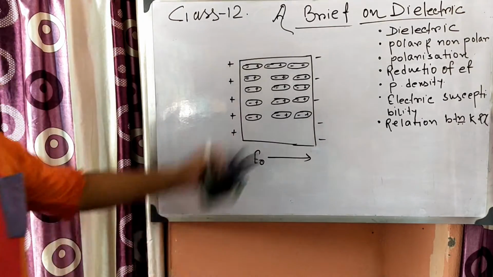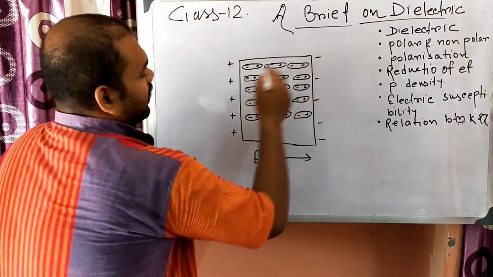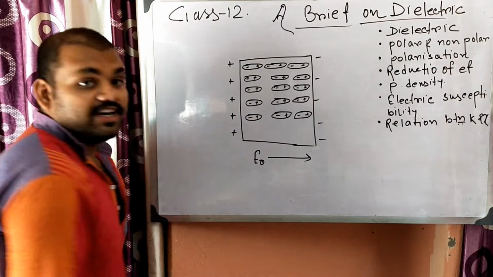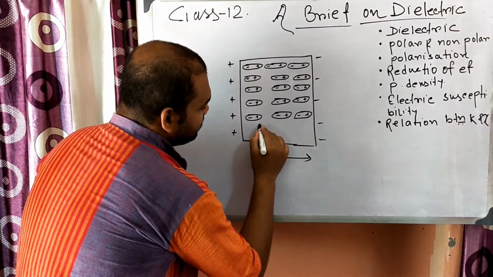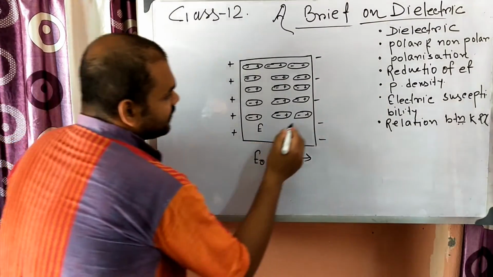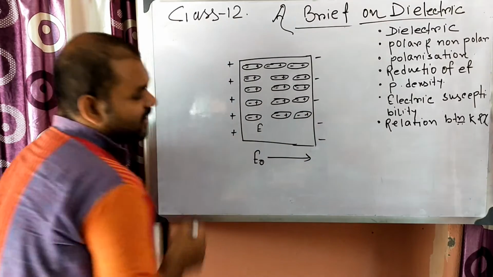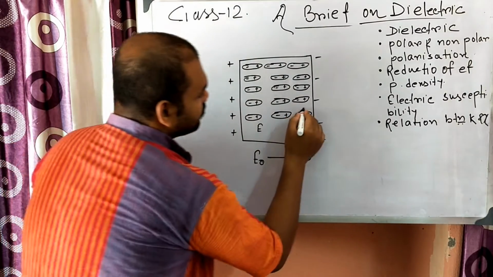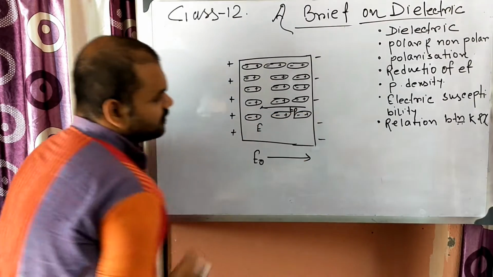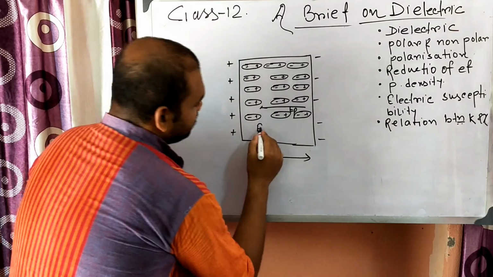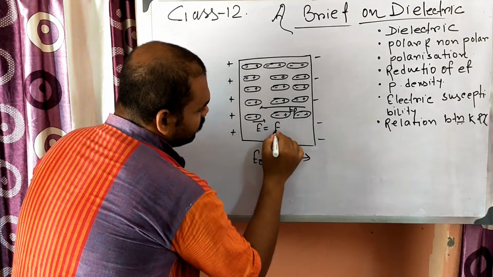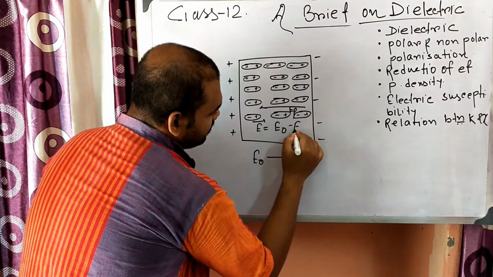So in this case, ultimately a particular electric field develops, that we consider as E, where a net dipole moment is created from this side to this side. If it is EP, then E is in this direction, so E will be E0 minus EP.